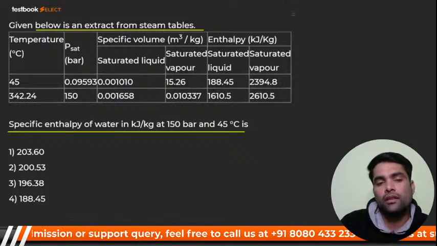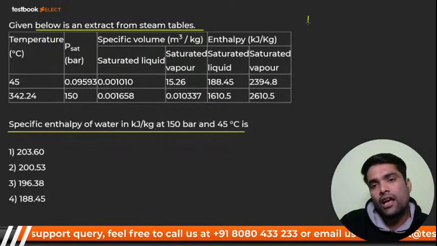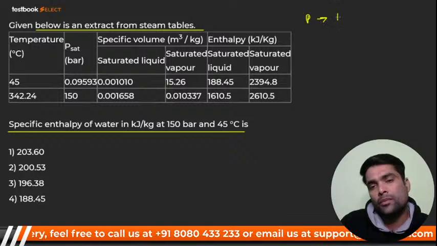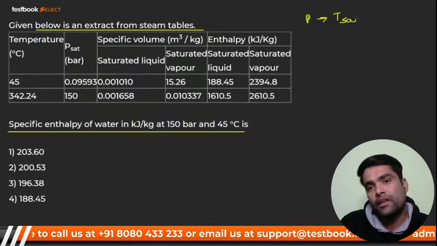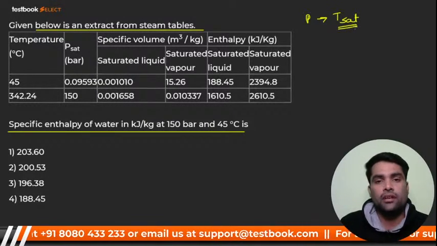But I want to tell you one thing before that. Suppose I have a pressure, and corresponding to this pressure, I have a temperature. That is nothing but the saturation temperature.